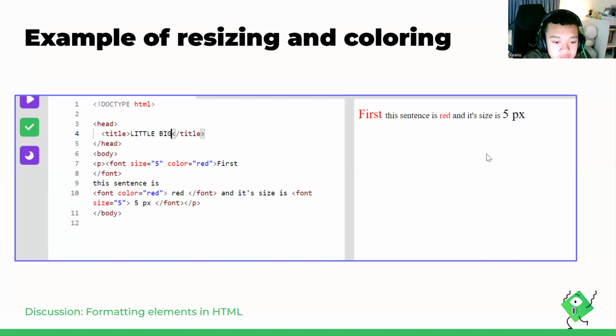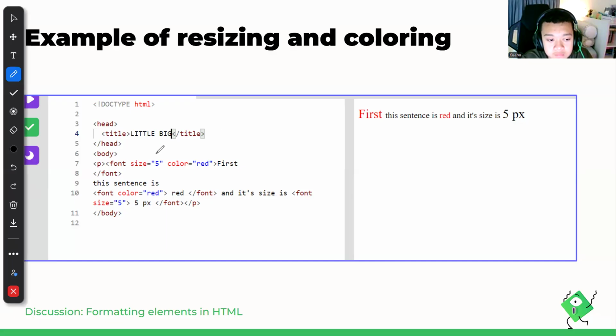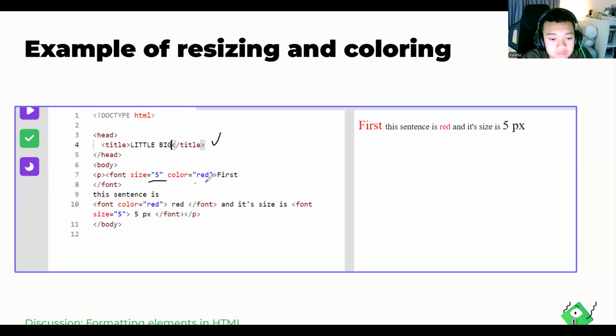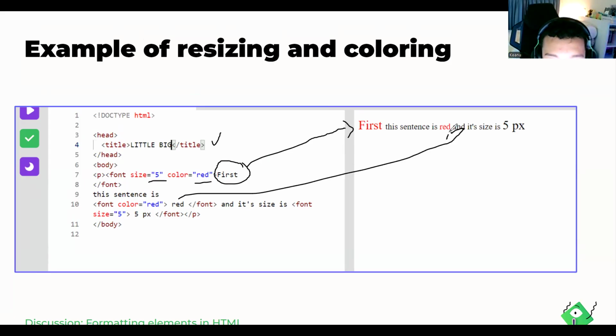An example for resizing and coloring the font. Basically we have the title for this one. We also have the font size, maybe 5, and then color red for this one. And for this one, we want to make it our sentence first. As you can see, first it will look like this. The sentence is, we call it, Font for color red. And its size, we make it font size 5 pixels.